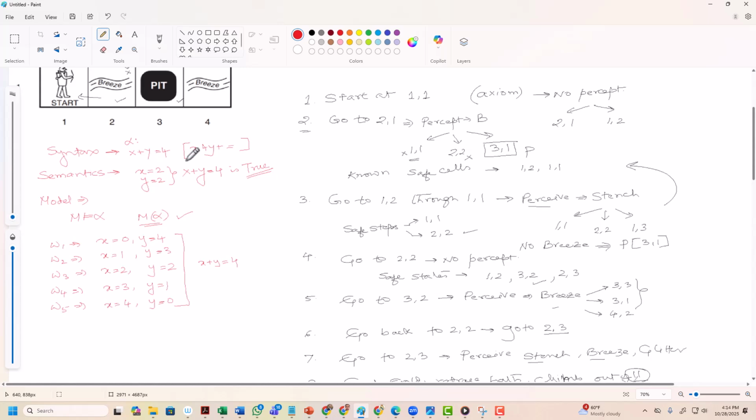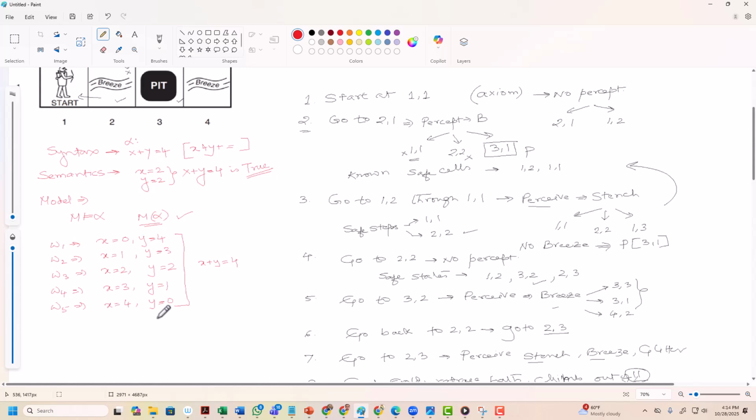So models help us define truth formally. Every logical statement has truth defined across all possible models. Now we have to verify in all these models whether the statement is true. If I had said x equal to 5, y equal to 0, would it be true? It will not be true.